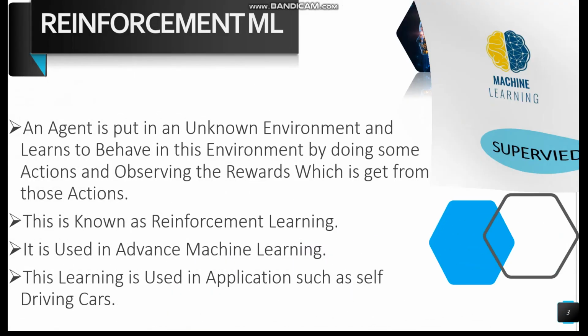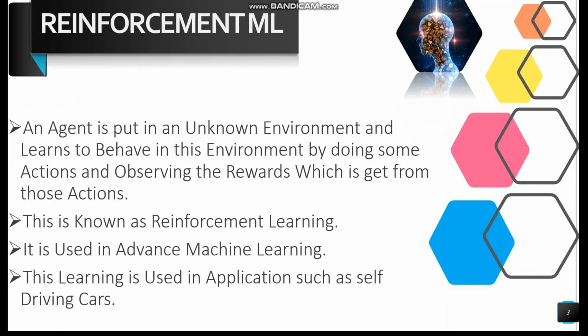It can be defined as an agent put in an unknown environment, where the agent learns to behave in this environment by doing some actions and observing the rewards it gets from those actions. A real life example of reinforcement learning is when we go to some random place. After some time we learn how to live in that place. We explore the environment and understand things like food, climate, etc. In this example, we are the agents and we are doing some actions to live in the place. This is exactly what reinforcement learning is.